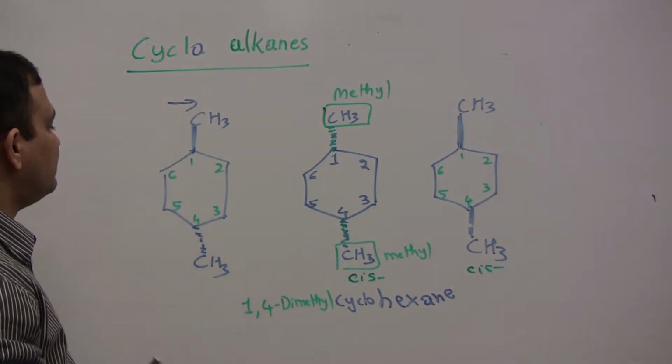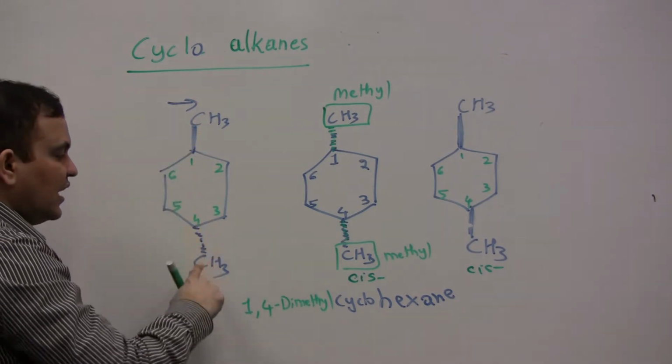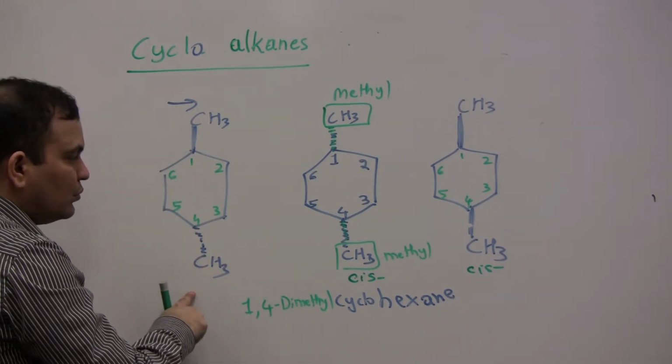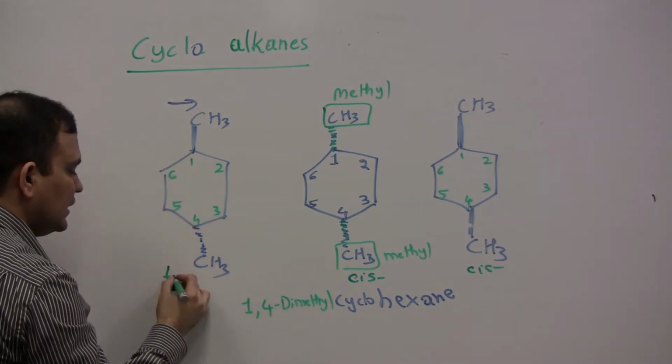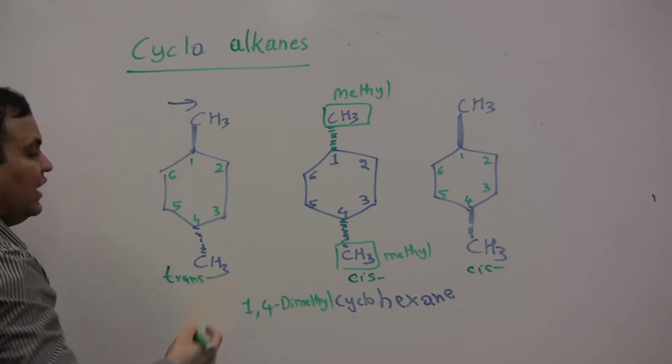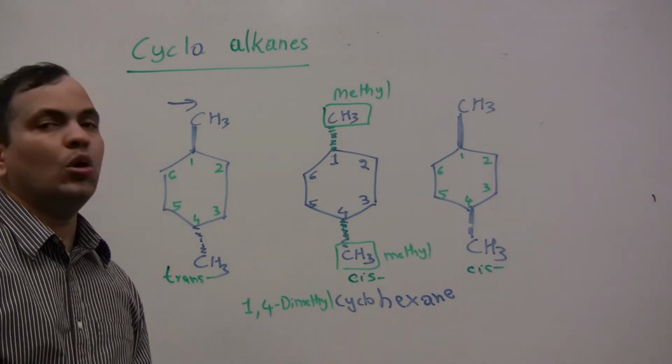But for this one, one bond is coming towards you because it's a dark bond and the other bond is going away from you. Since they are going in the opposite direction, we write it as trans. So if you are writing the name for this compound, you will write trans 1,4-dimethyl cyclohexane.